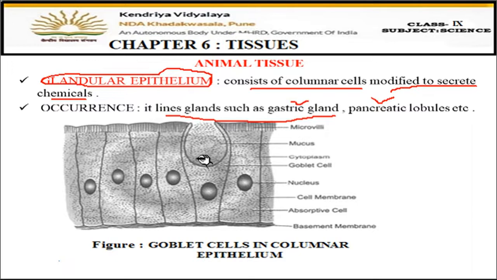Okay. So five we have studied: squamous epithelium, then columnar epithelium, cuboidal epithelium, ciliated epithelium, and then glandular epithelium. So these are the different types of epithelium cells which are differentiated on the basis of the shape of the cells and on the basis of their functions also. Okay. So this is all about the epithelium tissue.